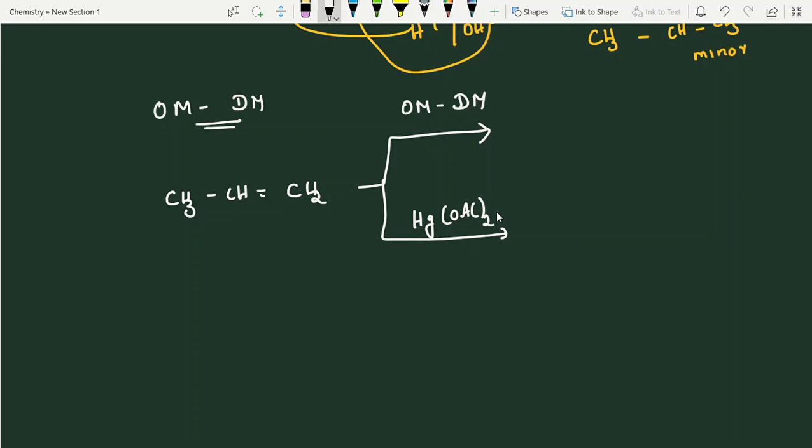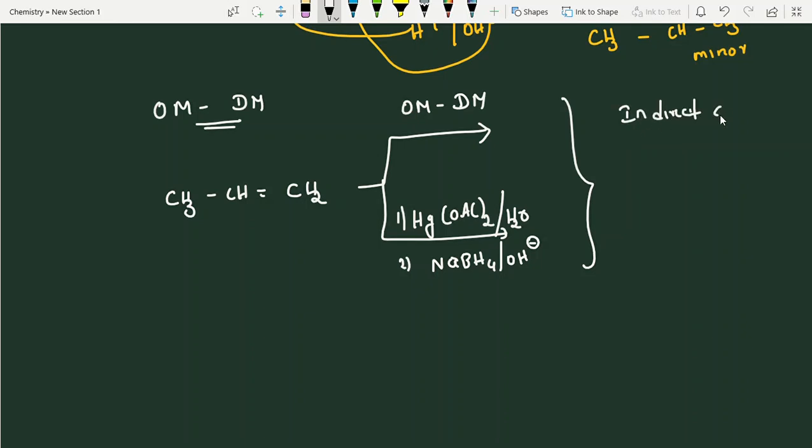HgOAc twice and H2O in presence of water. Next one, this is the first step, OM. DM is nothing but using a reducing agent, that is sodium borohydride. In the starting video, the second video, I have done the reducing agent sodium borohydride, right? So this whole mixture also finally gives indirect addition of water.